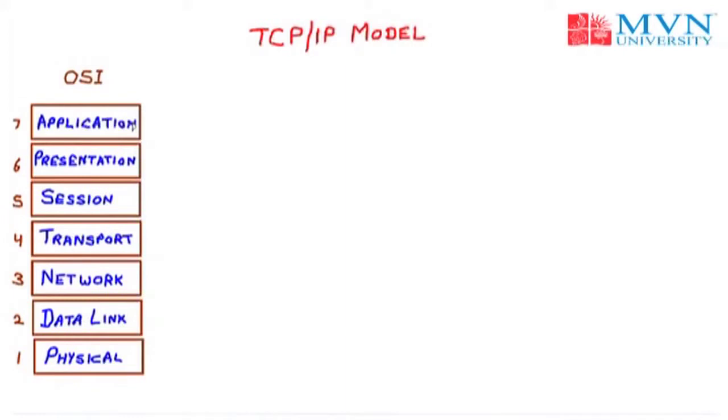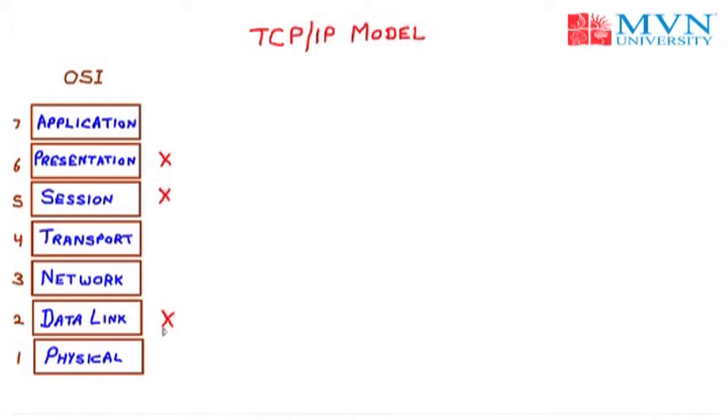So in the research, OSI was the first model. It was proposed that we have 7 layers and we will fit multiple protocols, but at the time of implementation, OSI was a failure. Why? Because there is no use of the session layer, there is no as such use of the presentation layer, and the data link layer task is already done by the transport layer. So that's why we have 3 layers which were not of use.